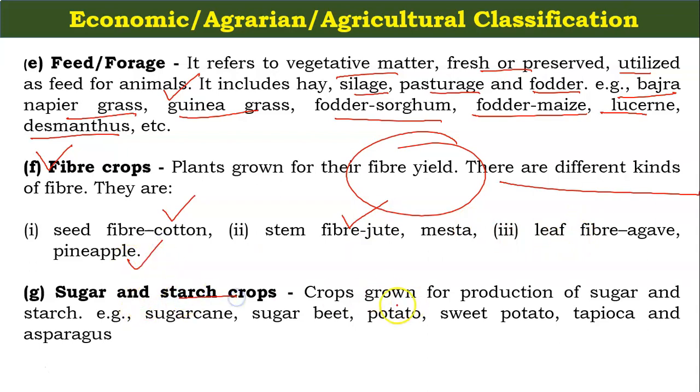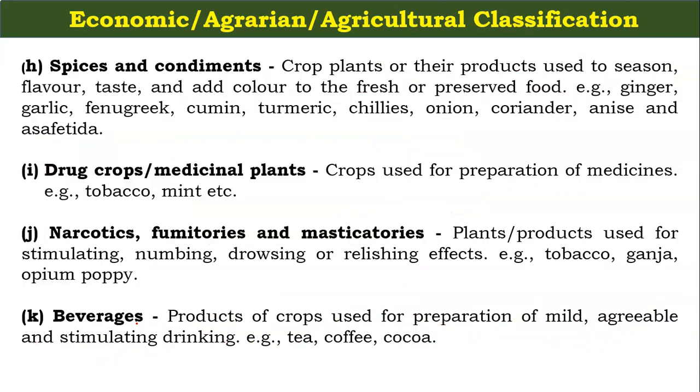Sugar and starch crops, crops grown for production of sugar and starch. So as you go by the name, sugarcane, sugar beet, potato, sweet potato, tapioca and asparagus. Under the spices and condiments, crop plants or their products used to season, flavor, taste and add color to fresh or preserved foods. Examples are ginger, garlic, cumin, turmeric, chilies, onion, coriander, anise and asafoetida.